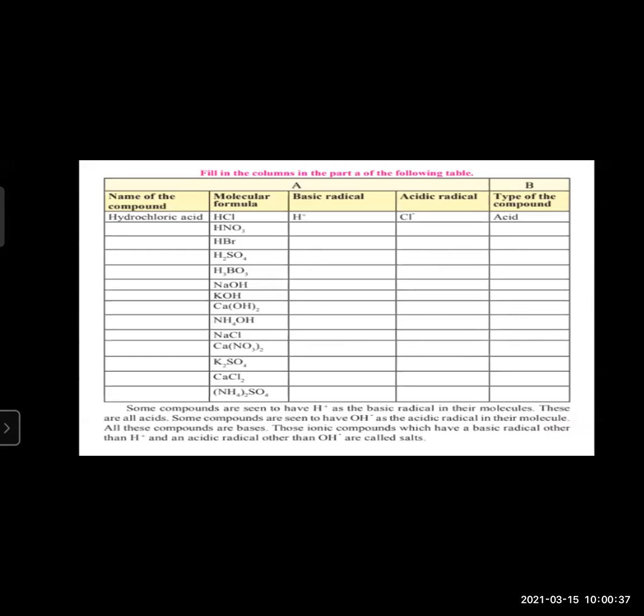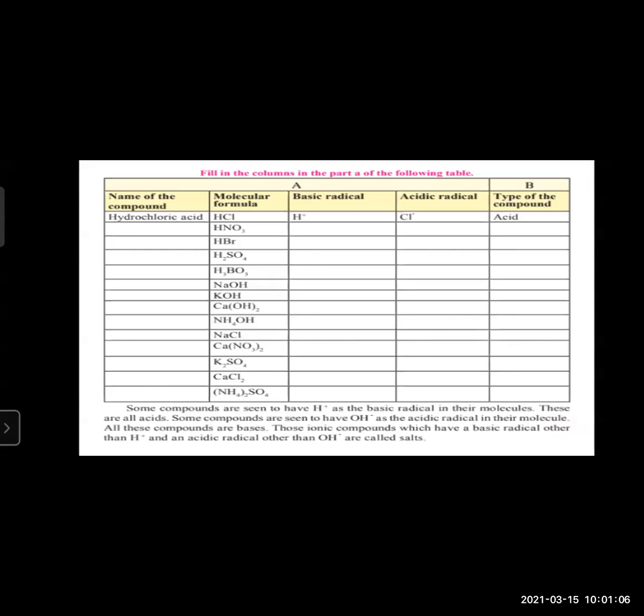So here we can see in this table, some compounds are seen to have H plus as the basic radical. Yes, no? H plus is the basic radical in their molecule, like HCl. These are all acids. So the compounds which have H plus ion as their basic radical are said to be acids.